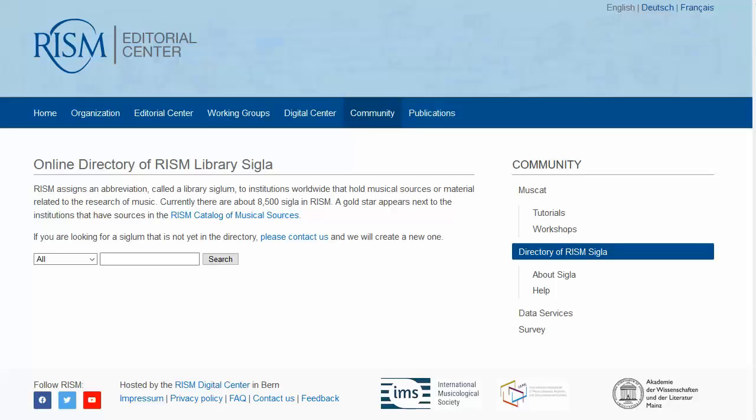Hello everyone! I'm going to give you an overview of how to use RISM's online directory of library abbreviations, what we call library Sigla. You might need a siglum if you're looking for sources in a particular place, or if you need to cite an institution in a publication.